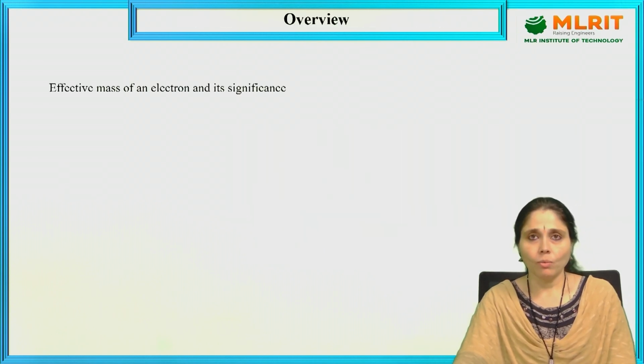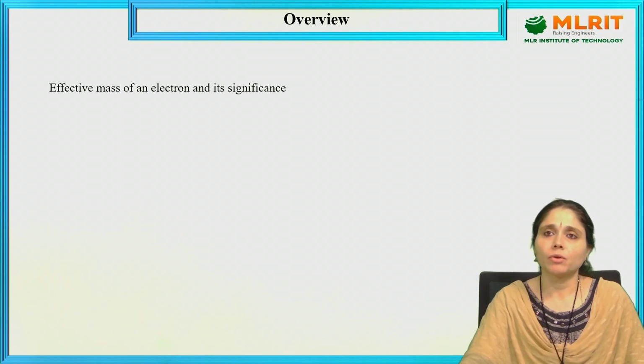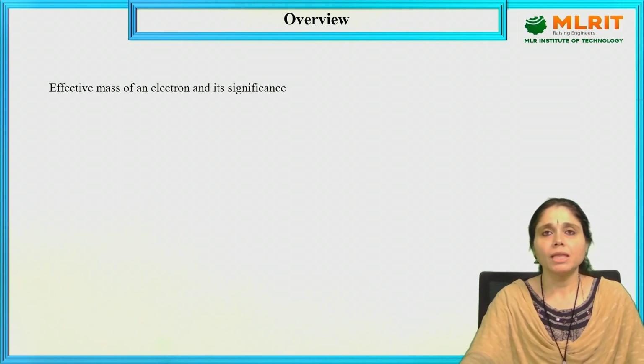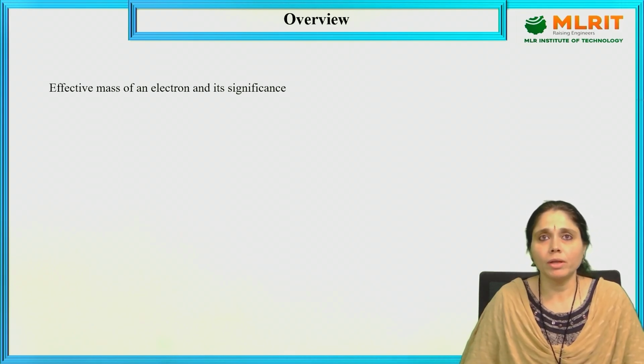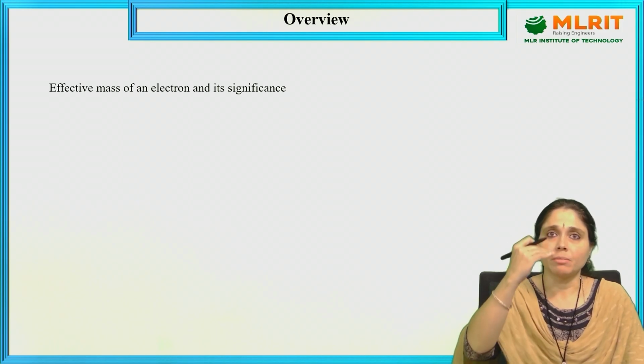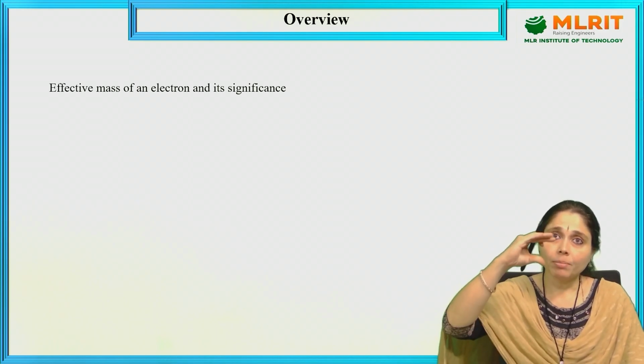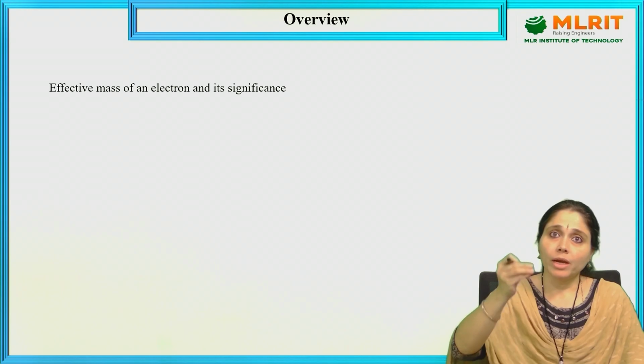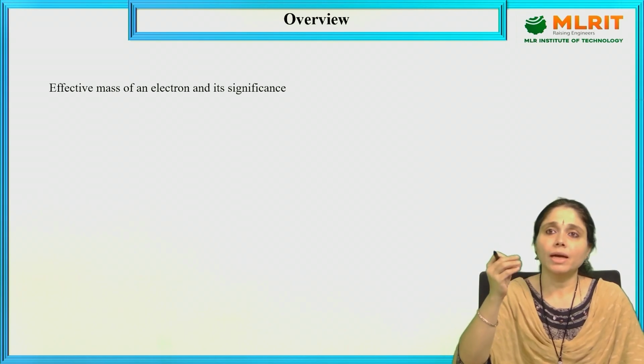Today, we are going to learn about effective mass of an electron and its significance. In the previous video lectures, we have learned about the Kronig-Penney model and the E-k curve, the E-k diagram. So, how the electron jumps from valence band to the conduction band and how the gap pertains, how it is going to have the effective mass.